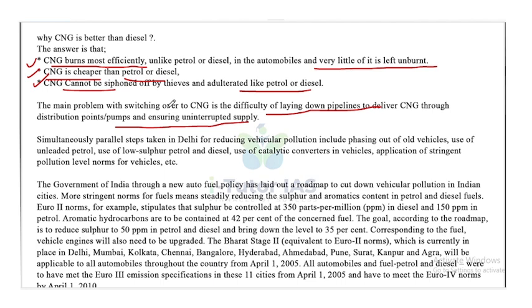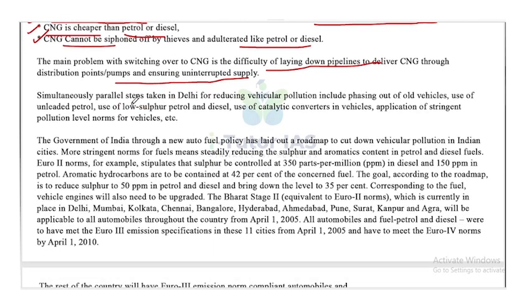Moving on, simultaneously, parallel steps taken in Delhi for reducing vehicular pollution include phasing out of old vehicles, use of unleaded petrol, use of low sulfur petrol and diesel, use of catalytic converters in vehicles, and application of stringent pollution level norms for vehicles. So simultaneously, other steps were also taken to reduce the air pollution in Delhi.